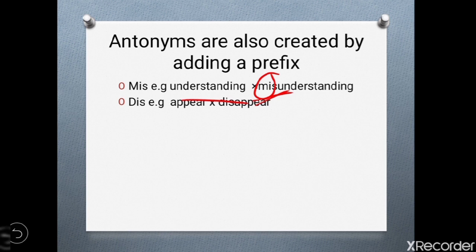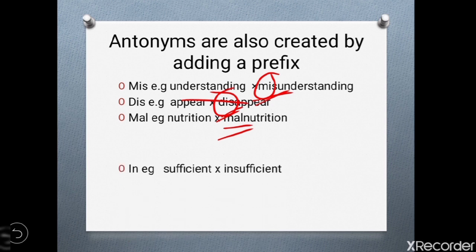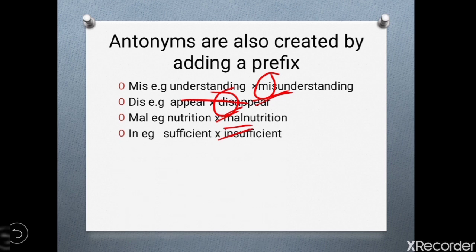Second is appear. Here we have used dis. Through dis we have created the antonym of appear, that is disappear. Next, mal, M-A-L. Nutrition, malnutrition. Through mal we have created the antonym of nutrition. Next one, sufficient, and here we have used in. Through in we have changed it into an antonym, insufficient.